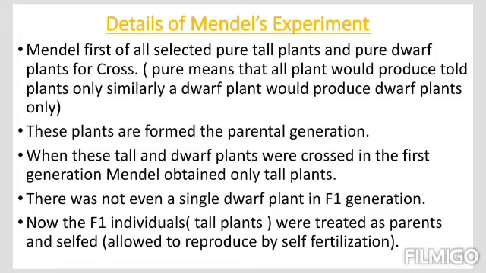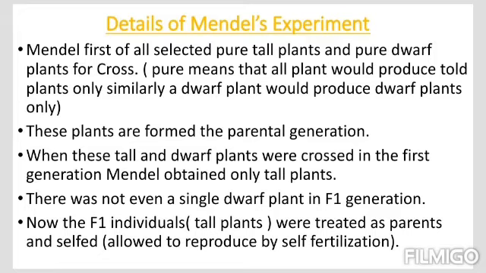Mendel first of all selected pure tall plants and pure dwarf plants for the cross. Means the characteristic he is choosing to trace from one generation to another is the height of the plant, and as we know every character in the pea plant is contrasting. Means if height he has chosen, it is in two ways. One plant variety is completely tall or pure in tallness, means they all have a gene responsible for tallness, okay, and one variety is completely dwarf.